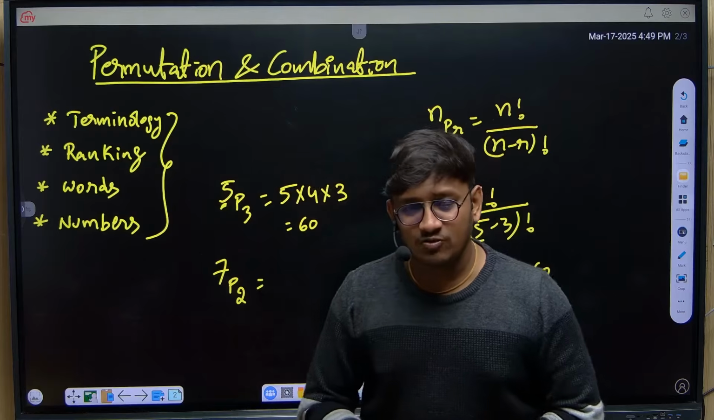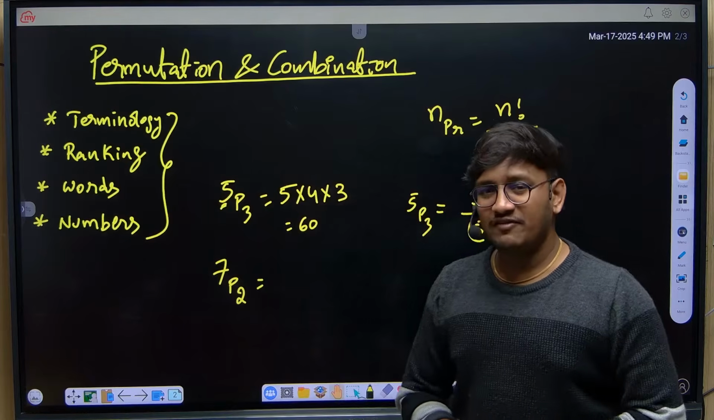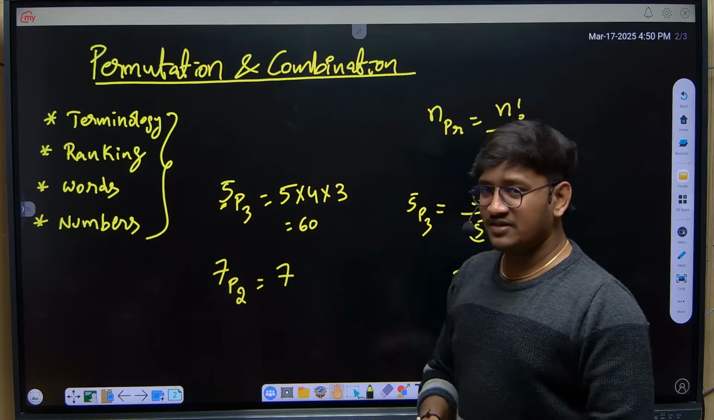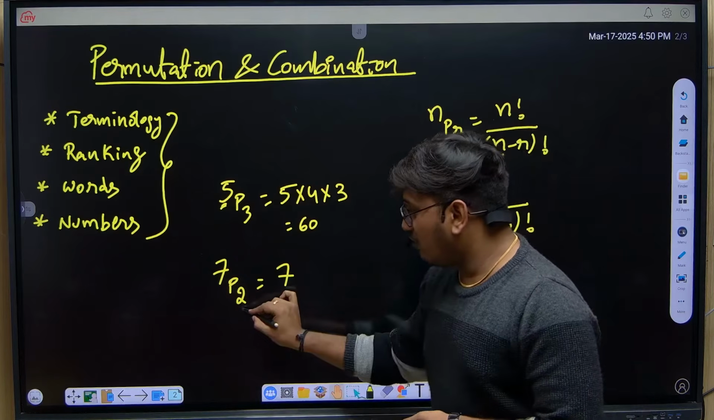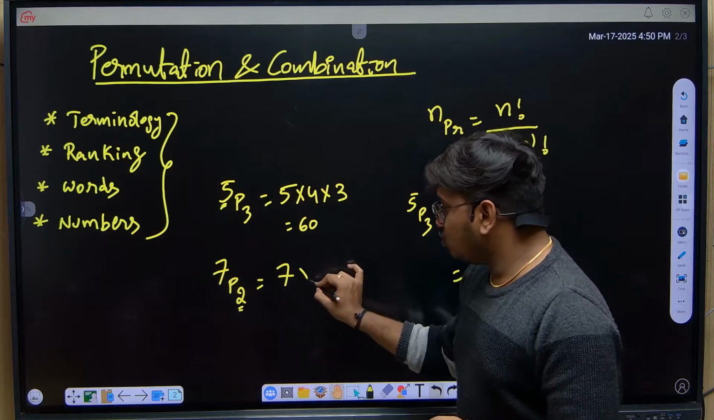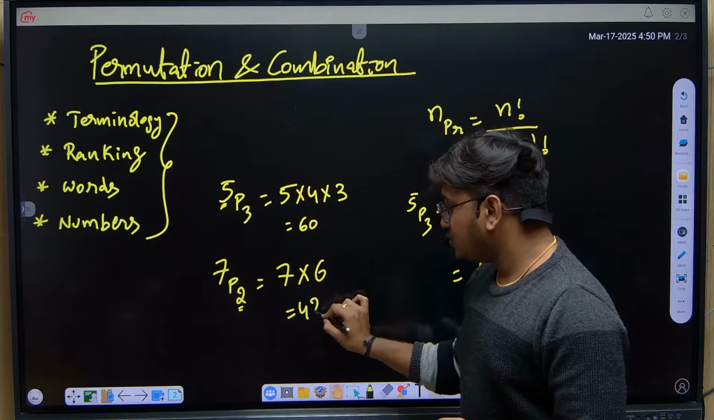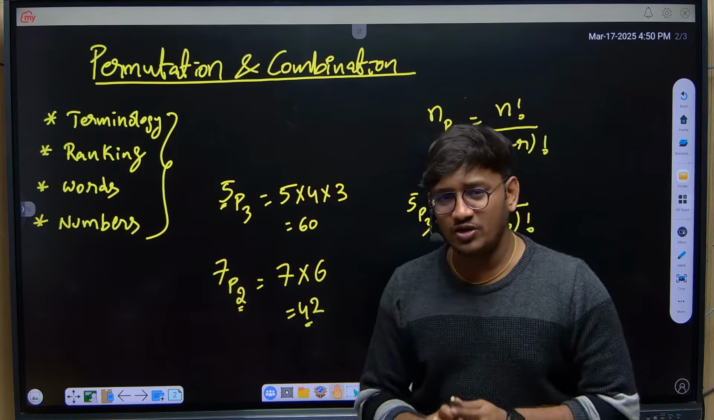When I have a situation where I have to calculate the value of 7P2, no need to worry about it. 7P2 means starting with 7 in decreasing order. Here we have the number 2, so write 2 terms from 7: 7 into 6 is 42. So the answer is 42. That's it. No need to use any formulas.